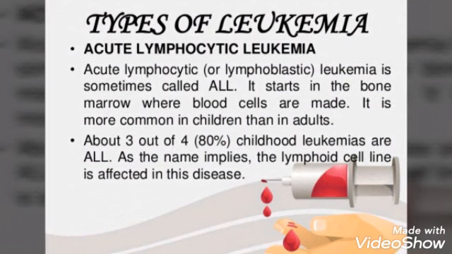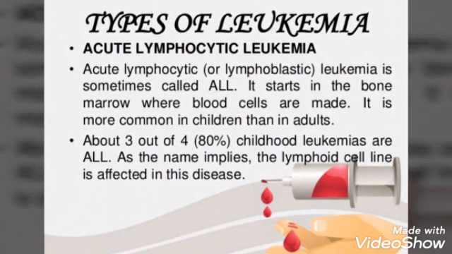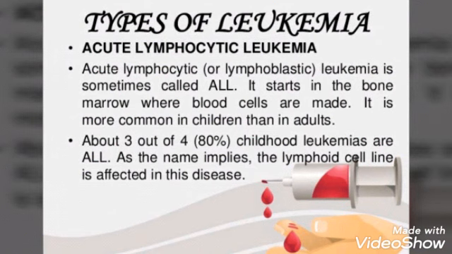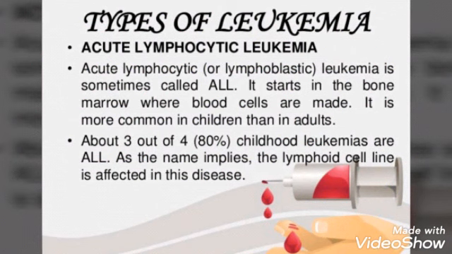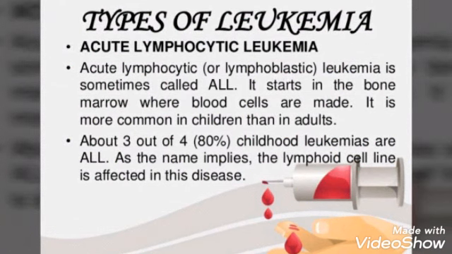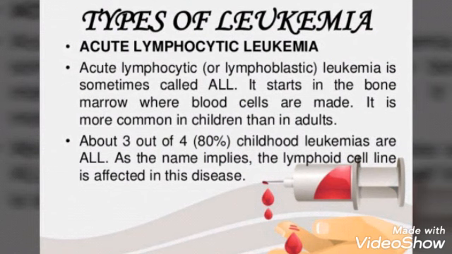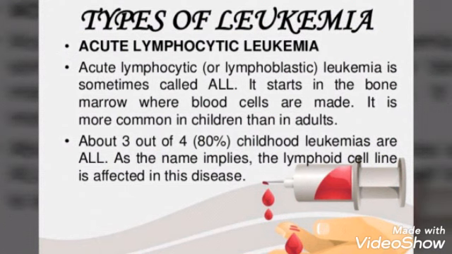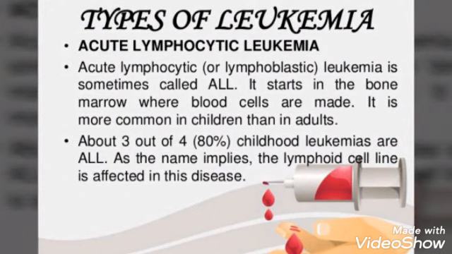Acute lymphocytic or lymphoblastic leukemia is sometimes called ALL. It starts in the bone marrow where blood cells are made. It is much more common in children than in adults. About 3 out of 4 childhood leukemias are ALL, that is acute lymphocytic leukemia. As the name implies, the lymphocytic cell line is affected in this disease. So mainly it affects the lymphoid cells where it develops, that is in the blood cells. So this is acute lymphocytic leukemia.